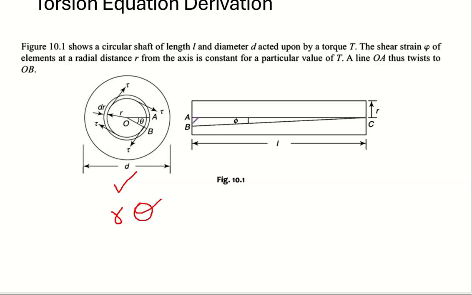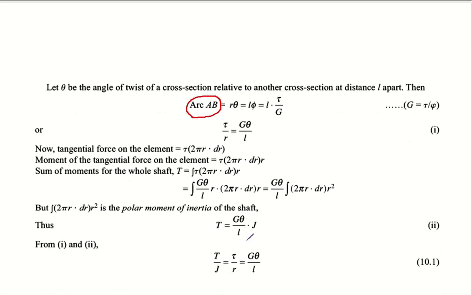From this figure, the same AB, the same points A and B we are tracing here, the same length has to be obtained from this figure also. From this figure, the radial distance is AC, which is the length of the shaft, L. The angle by which AC rotates is phi. So it is L phi. So the arc length AB, from this figure it is r theta, and from this figure it is L phi. That is what is written here.